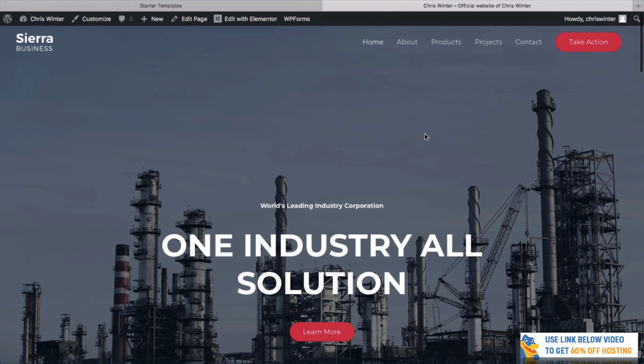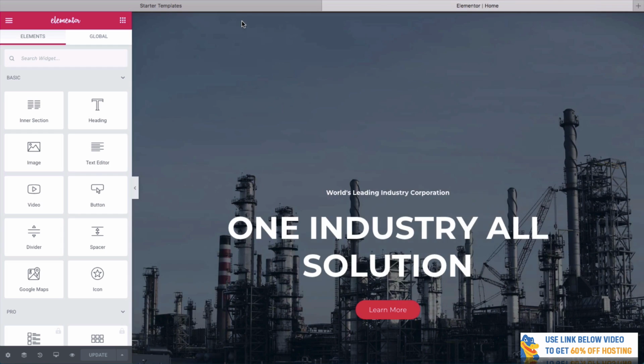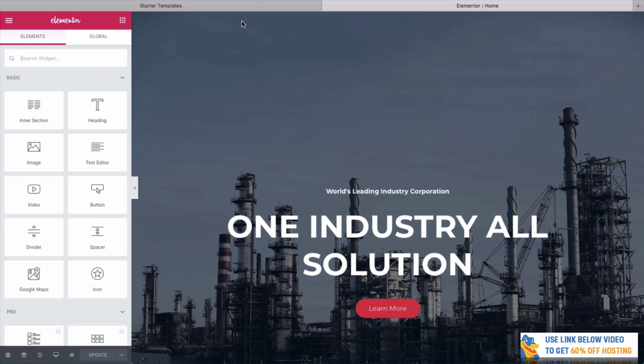Like I said before, we're going to be using a plugin called Elementor. Millions of people use this, and it's absolutely the best way to edit your WordPress website. The reason is because you don't need to know any code. There are so many things you can do with it. So the first thing you need to do is go to the top here and simply click Edit with Elementor. It really is so easy now.